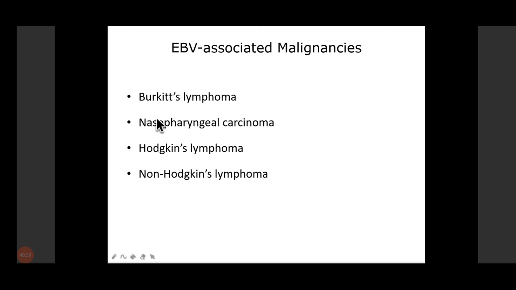So these are the various malignancies associated with EBV. There is bronchial lymphoma, nasopharyngeal lymphoma, Burkitt's lymphoma. It's a lymphoma of B cell lymphocytes. It's a tumor of the jaw and is seen in Africa and New Guinea. And nasopharyngeal carcinoma is very commonly seen in China and Southeast Asia, and the EBV viral DNA is present in the malignant epithelial cells of the tumor. Then Hodgkin's lymphoma and non-Hodgkin's lymphoma. These are the various EBV associated malignancies which are seen.